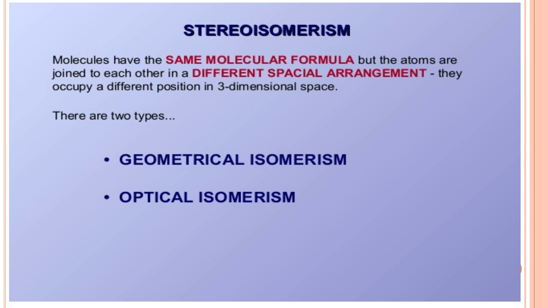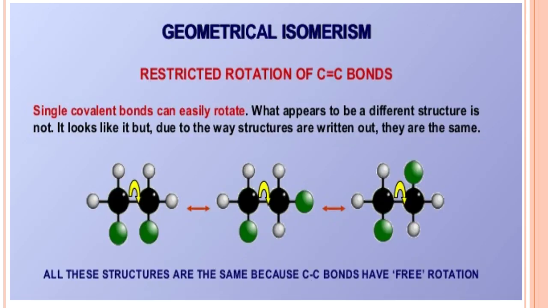Geometrical isomerism is again classified into cis and trans isomers, and optical isomerism is classified into dextrorotatory and levorotatory. Geometrical isomerism is classified into cis and trans, whereas single bond molecules generally do not exhibit geometrical isomerism. Why? Because we can rotate the single bond on its molecular axis.